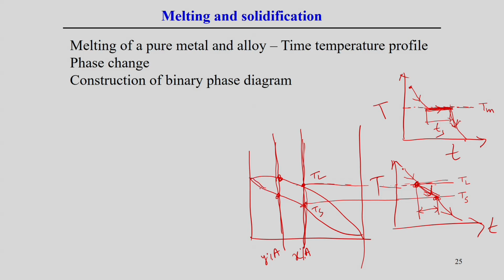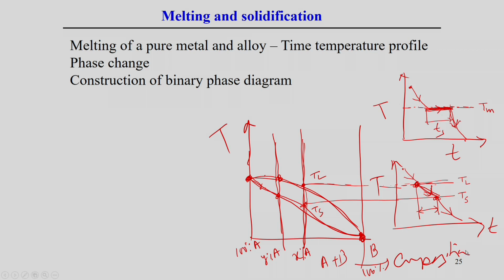In that way if we plot it and go to this point, here it is 100% A, which means it is a pure metal. Here, say, 100% B, it is also a pure metal. Suppose this is the melting point temperature, a single-point temperature, and here also at 100% B there is a single-point temperature. Now if we change the composition, decreasing A and increasing B such that A plus B is always 100%, we can construct this kind of diagram. This is called the binary phase diagram. This is temperature and this is composition.